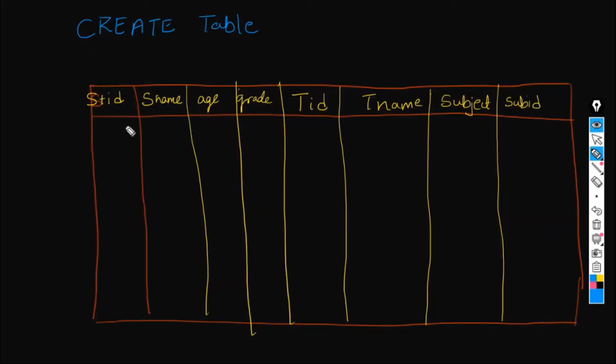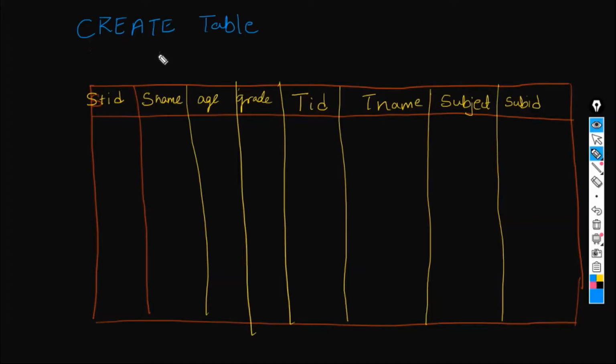Welcome to this video. In this video, we will be learning how to create a table and then add entries into this table. We'll try to update entries in the table, and then we'll read the data from this table. Instead of going directly into the database and creating the table, first we will try to understand what are the columns we need and then what kind of data we will be storing.